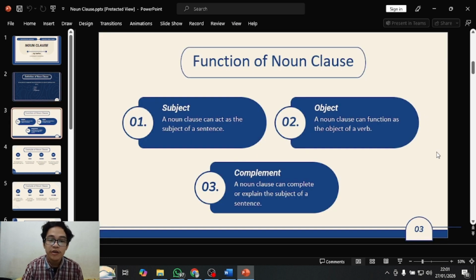The function of noun clause. The first is subject. A noun clause can act as the subject of a sentence. Second one is object. A noun clause can function as the object of a verb. The last one is complement. A noun clause can complete or explain the subject of a sentence.